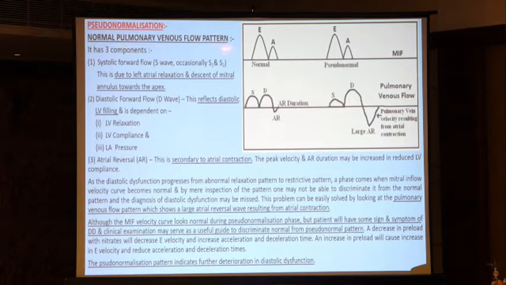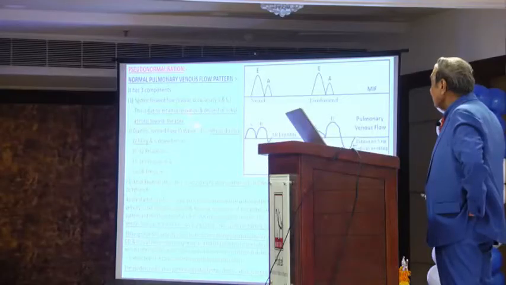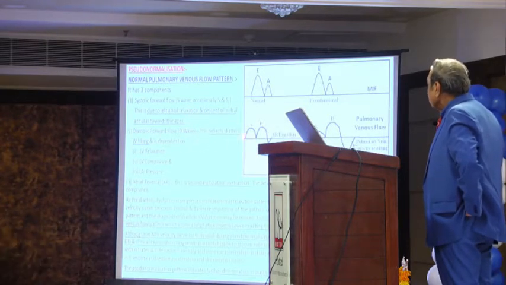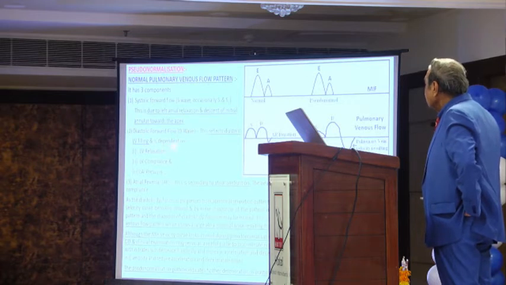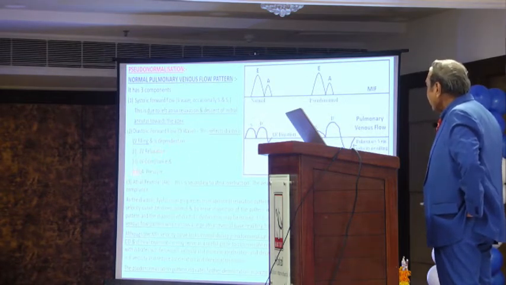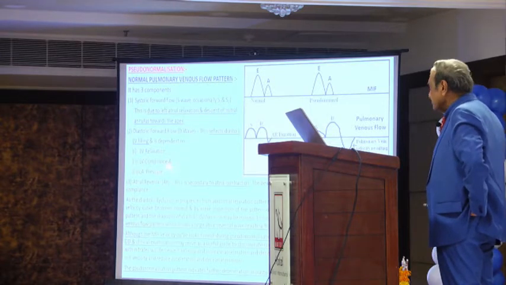Normal pulmonary venous flow pattern has three components. First is systolic forward flow, that is S. It can be S1 and S2 also. It is due to left atrial relaxation and descent of the mitral annulus towards the apex of the LV. Then diastolic forward flow. This reflects diastolic LV filling and is dependent on LV relaxation, LV compliance and LV pressure.